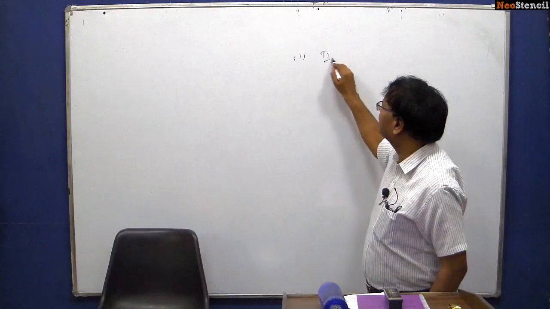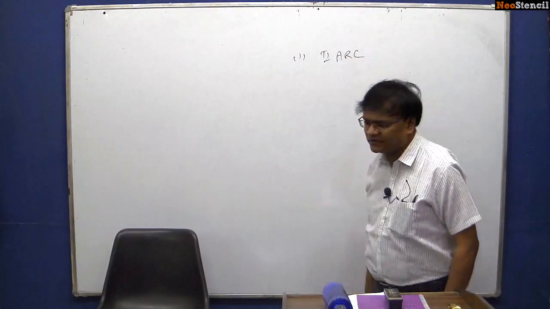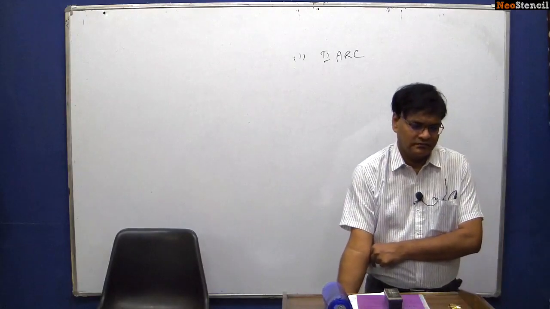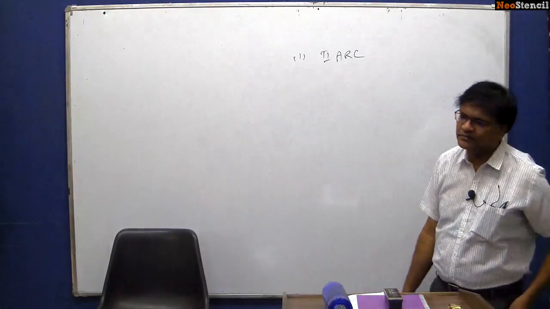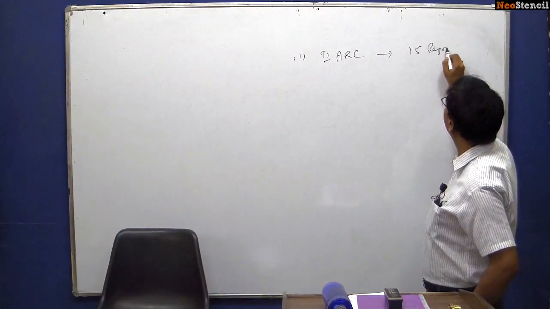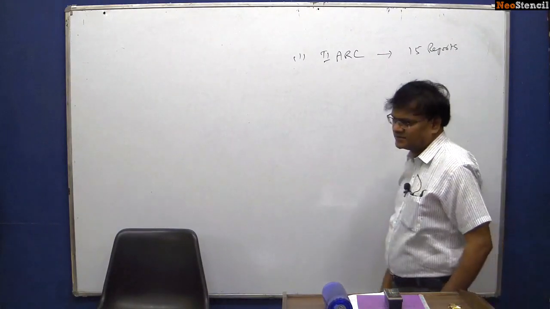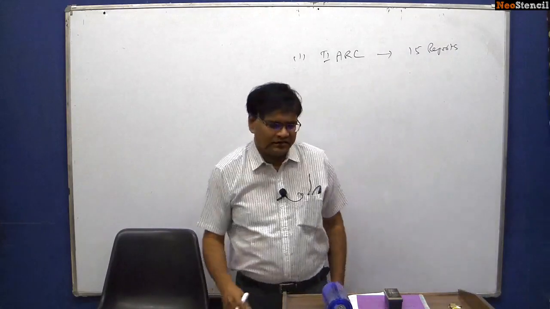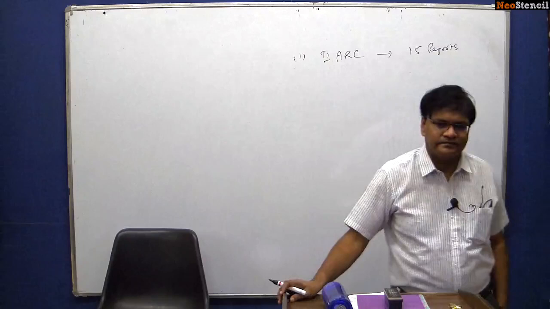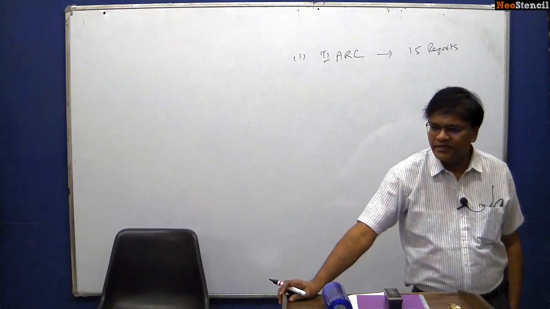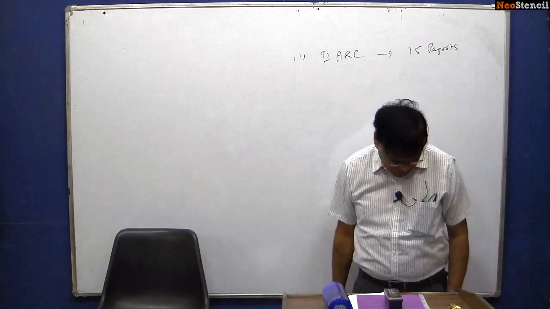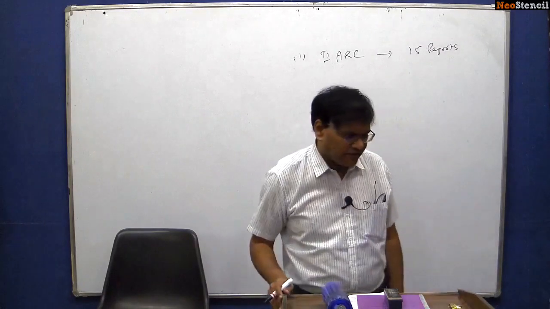First one is the Second ERC, Second Administrative Reforms Commission. It has submitted 15 reports. All these reports are important from our public administration point of view. In fact, this is what I would say all the time.